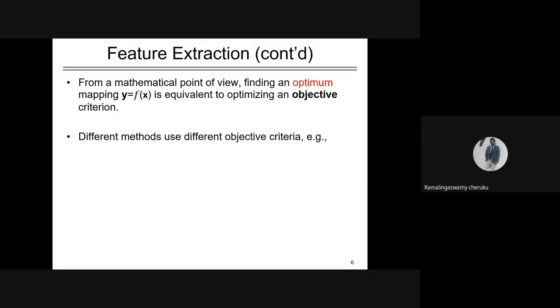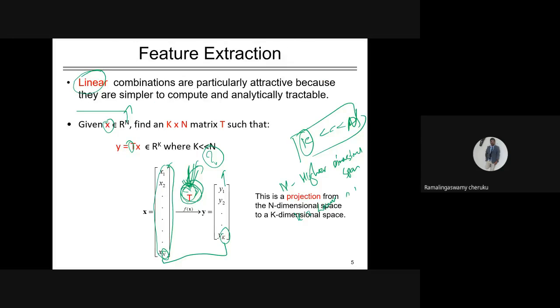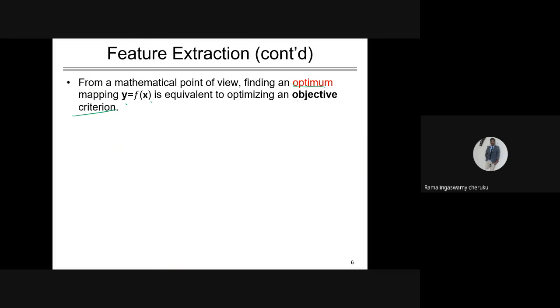From a mathematical point of view, finding the optimum mapping, which can be a function or a matrix, is equal to optimizing the objective criteria. What is the objective? What could be the idea of my transformation function? When I am transforming from the higher dimension n to the lower dimension k, it should not cause any data loss. But ideally that is not possible, hence we try to minimize the loss.